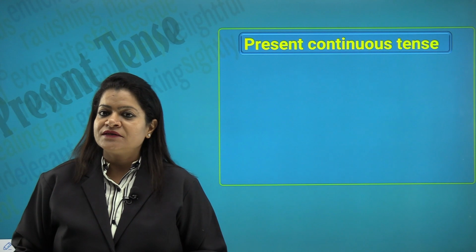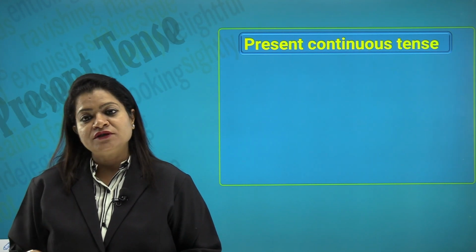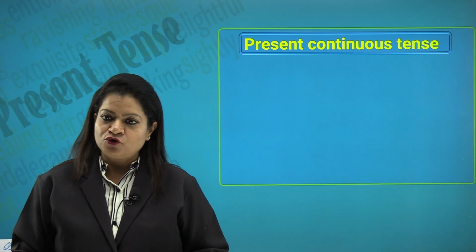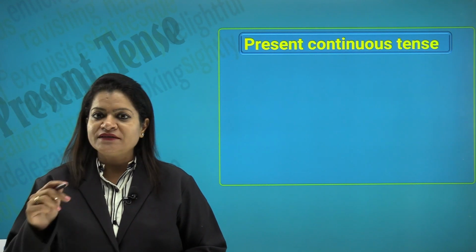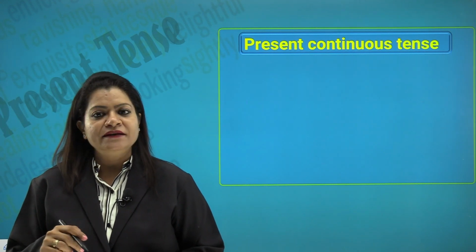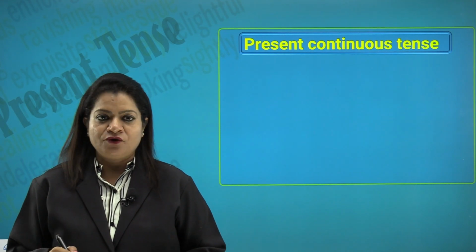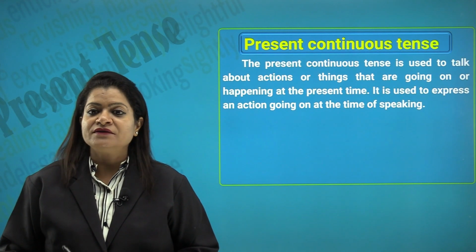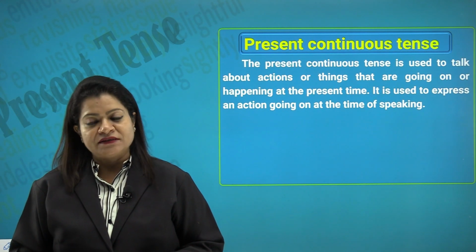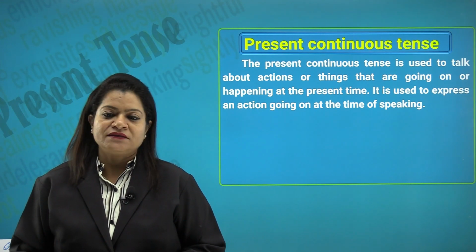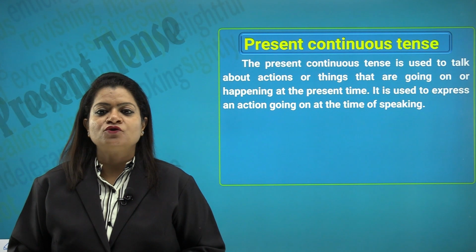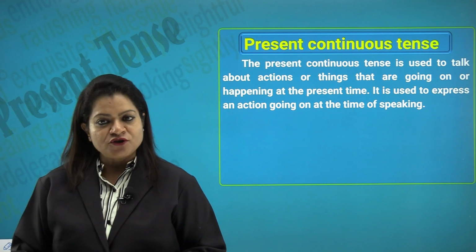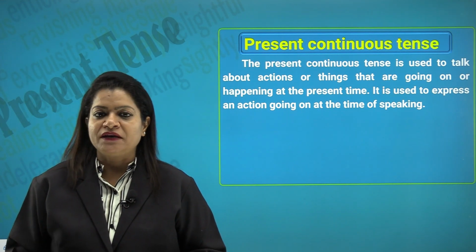Let us come on to the present continuous tense, which will denote an action which is being done at the time of talking about it. For example, right now I am talking to you, you are all listening and watching this. So, all these actions which are being done continuously at a given point of time in the present scenario are called the present continuous tense. The present continuous tense is used to talk about actions or things that are going on or happening at the present time. It is used to express an action going on at the time of speaking, as I said, right now. For example, you all are watching, you all are listening, I am speaking.